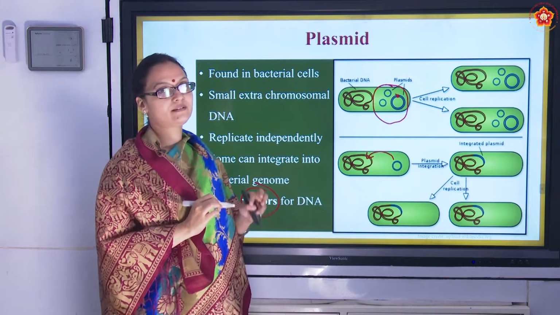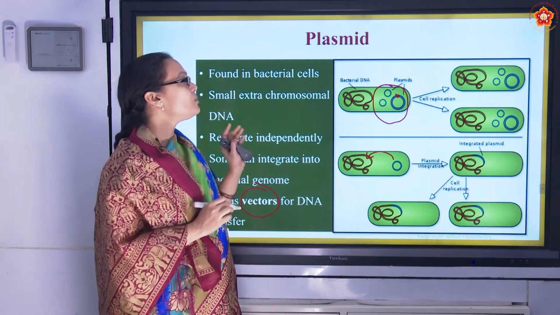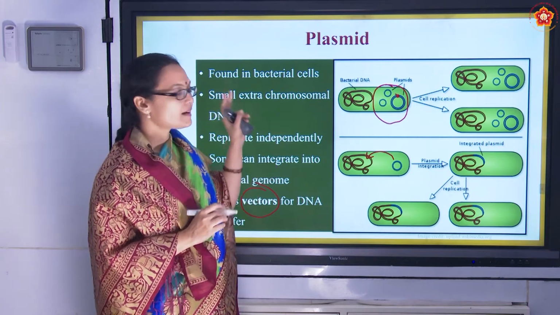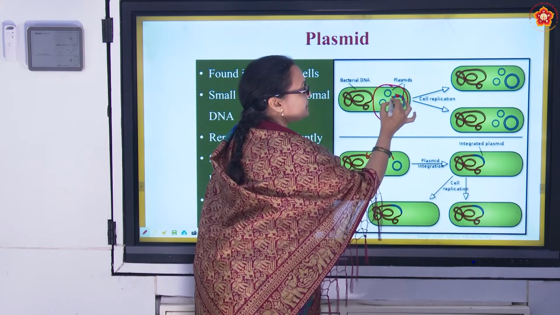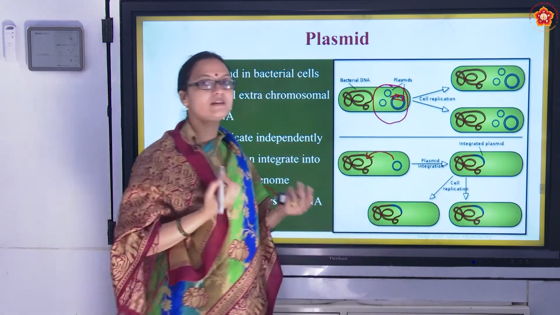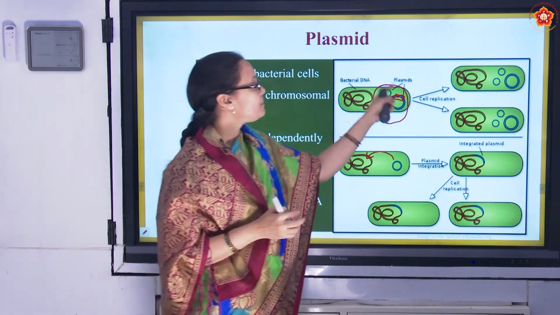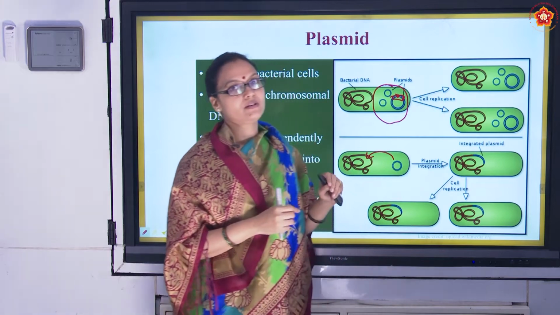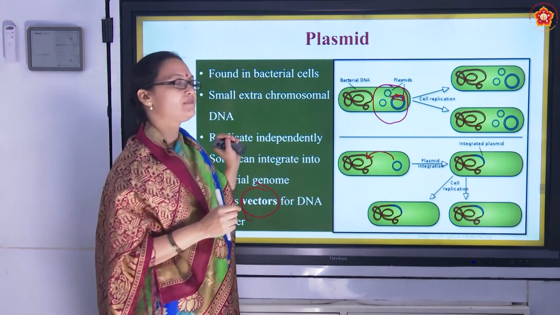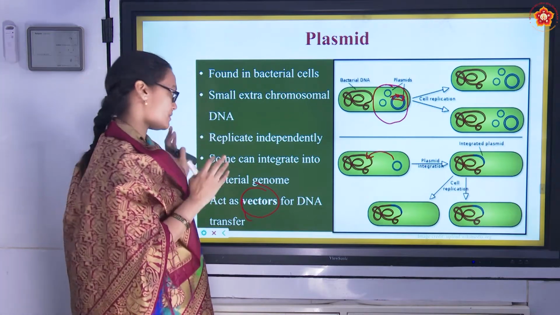We have identified that, and that is called origin of replication, right? Now what we do is, we cut the DNA and join it here into the plasmid, because plasmids can replicate. So once we put the DNA into the plasmid, it will replicate, and that DNA will go to the progeny or to the offsprings, right? So these plasmids are basically used as vectors.